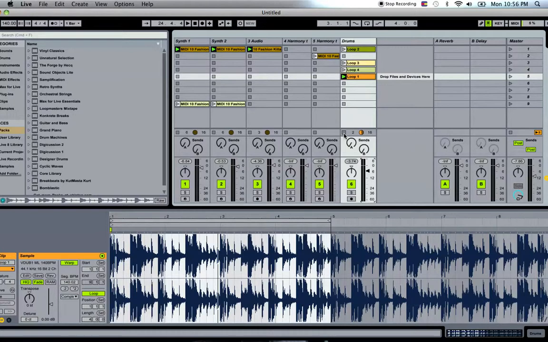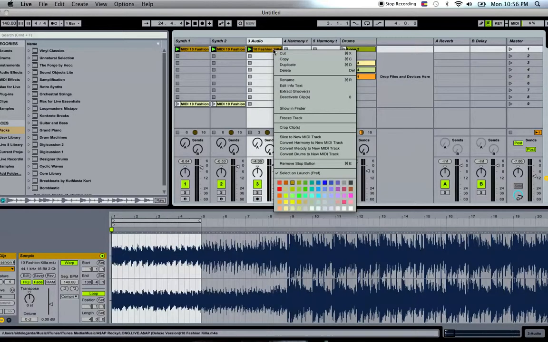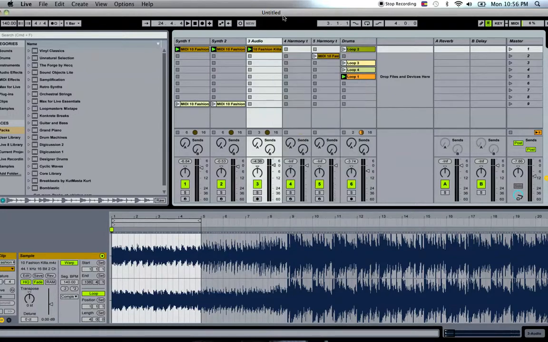You can also try converting the melody to give you some different aspects, and you can convert it to drums as well. So experiment, play around. I find that it's pretty fun. It's pretty powerful in Ableton Live 9. That's something different that they didn't have in 8. I've been having some pretty good success with it, so hopefully you will too.